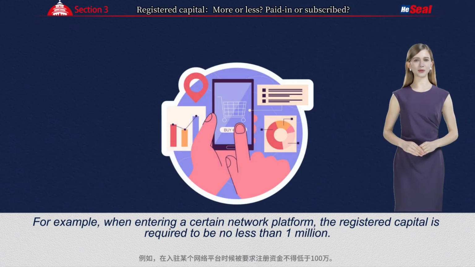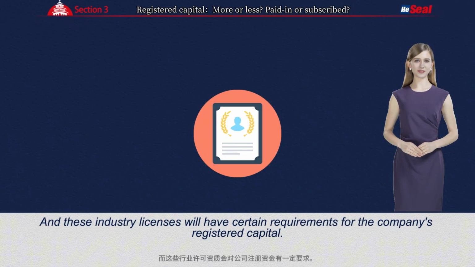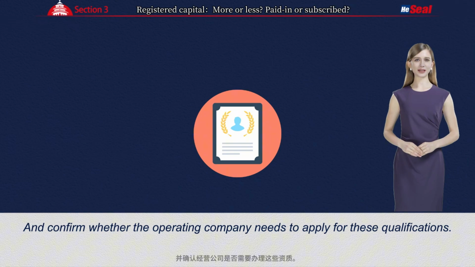For example, when entering a certain network platform, the registered capital is required to be no less than 1 million. In some special cases, the company will need to apply for some industry licenses. And these industry licenses will have certain requirements for the company's registered capital. So, when determining the registered capital, we must check the requirements of some industry licenses and confirm whether the operating company needs to apply for these qualifications.